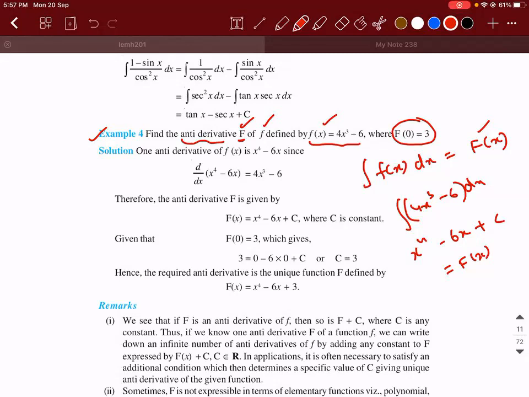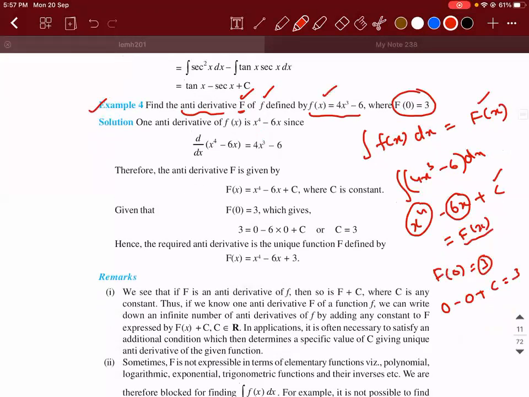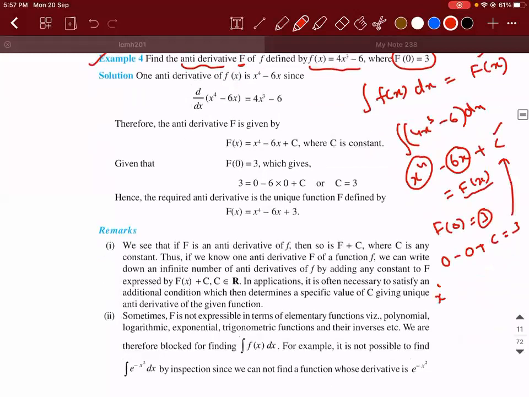So capital F of 0 is 3. Means I will put 0 in the above expression. I'll get 0 minus 0 plus c is equal to 3. So I'll put 0 here, 0 minus 0, c is left out is equal to F of 0. But what is F of 0? 3. So c is equal to 3. What will the answer be? Take c is equal to 3 and substitute it here. x power 4 minus 6x plus 3. Now you understood how to find the constant. They will give you in the question. Whatever information they give you, based on that, you have to find it.